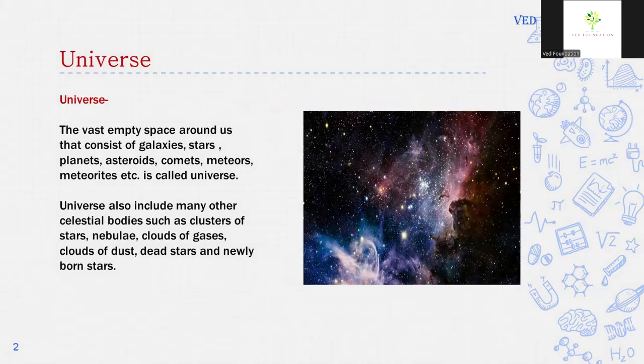Universe. So let us know what is universe. The vast empty space around us that consists of galaxies, stars, planets, asteroids, comets, meteors, meteorites is called universe. Universe also include many other celestial bodies. Celestial bodies means the bodies that are present in the universe or in the space are called celestial bodies. So universe also include many other celestial bodies such as clusters of stars, nebulae, clouds of gases, clouds of dust, dead stars, and newly born stars.